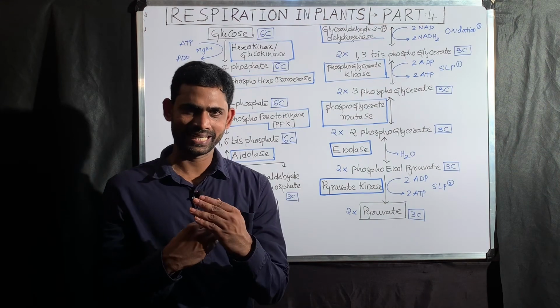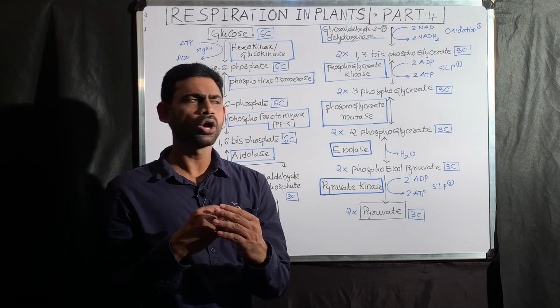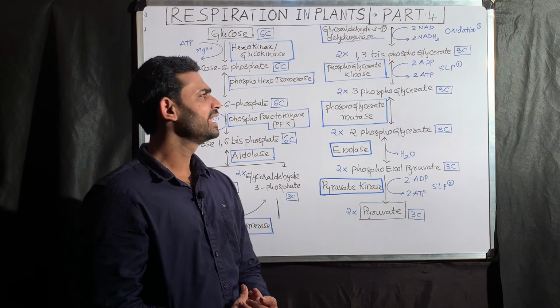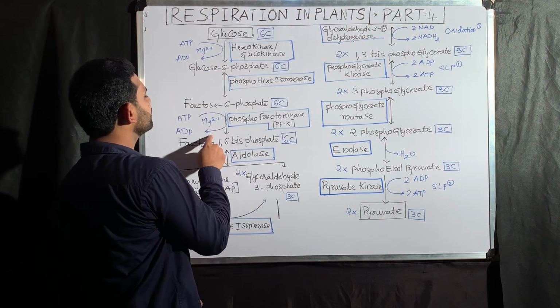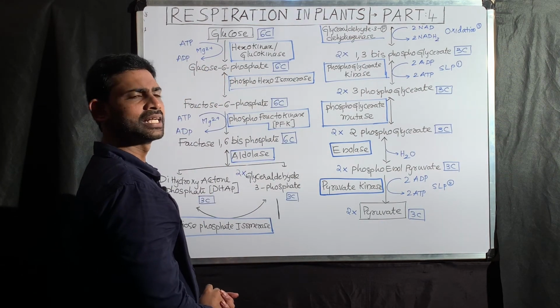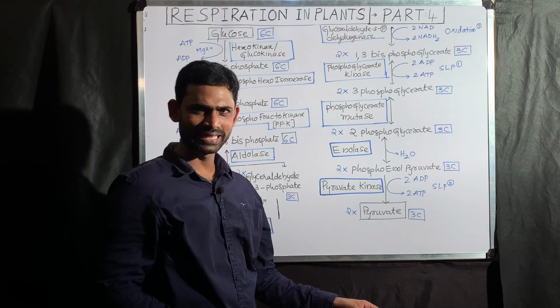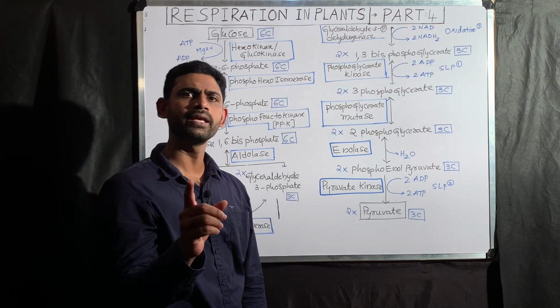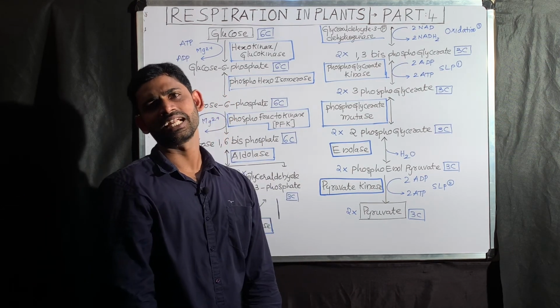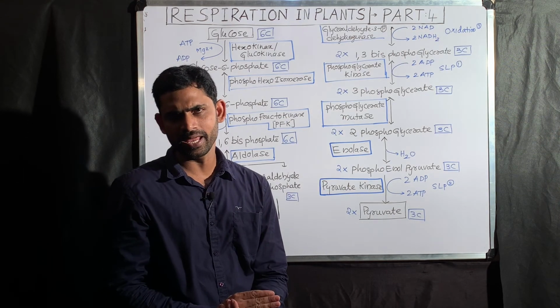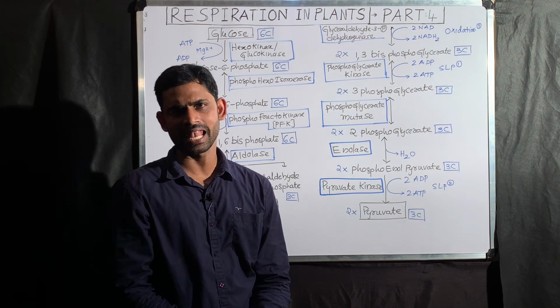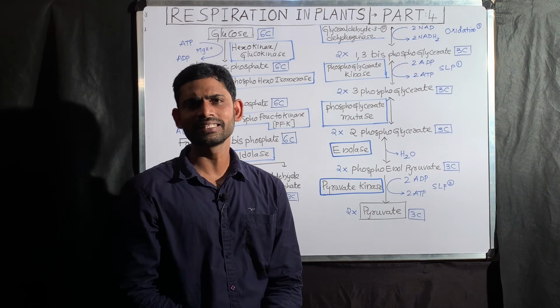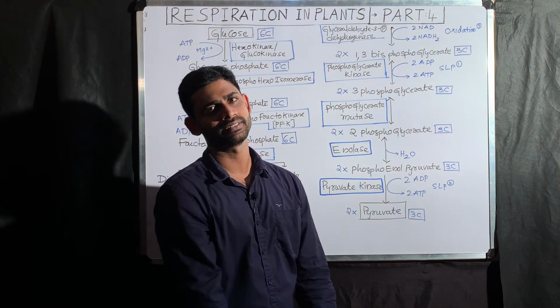Coming to the net, what is the gain? In the initial step, there is an investment of 2 ATP. So the total is 10, and the net amount is 10 minus 2, how many? 8. That is why the number of ATPs gained by the cell because of glycolysis is about 8 ATPs.